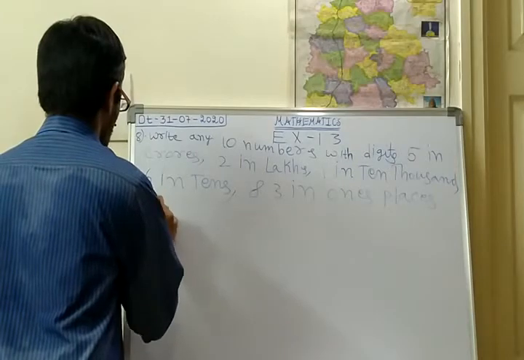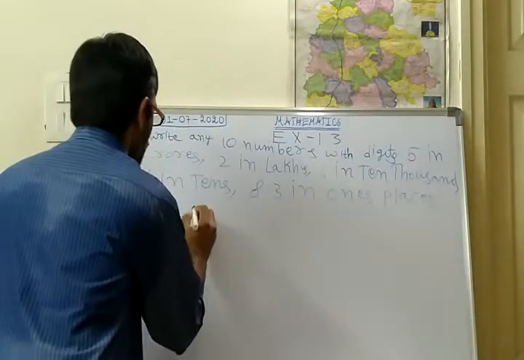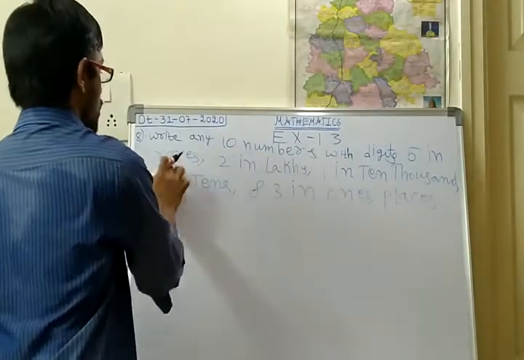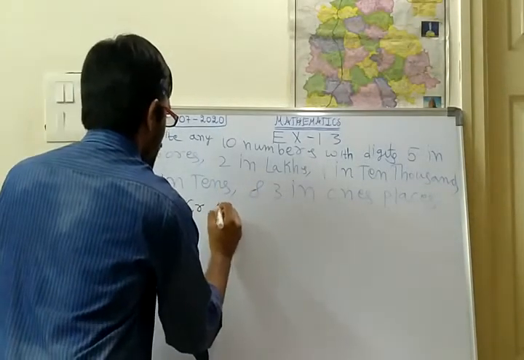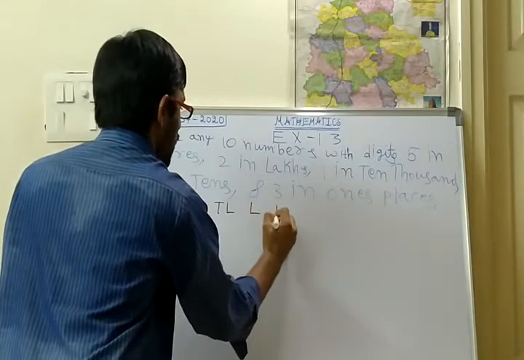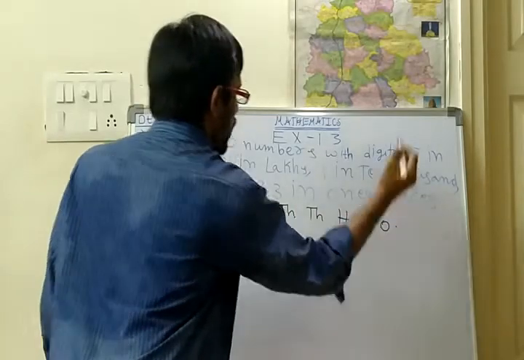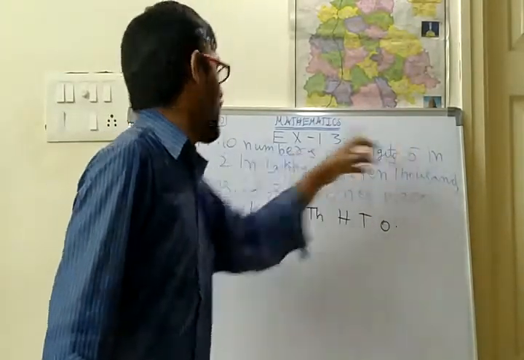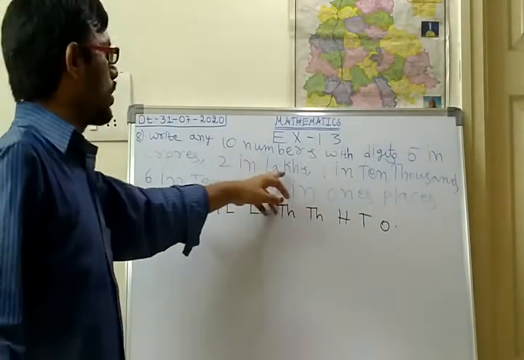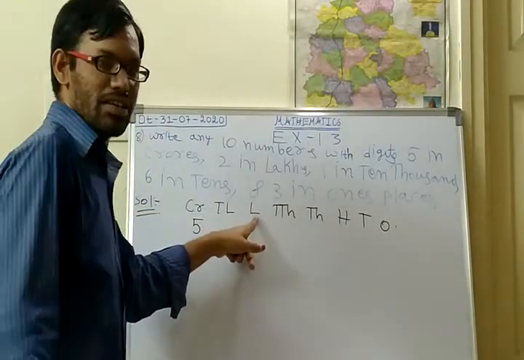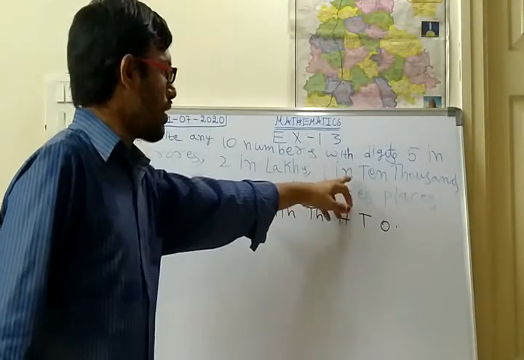Solution. Write any 10 numbers with the digit 5 in crores. That means starting with the crores. After crores will be 10 lakhs, lakhs, 10,000, thousands, hundreds, tens, ones. With the digit 5 in crores, so in the place of crores what should you write? 5. 2 in lakhs. Where is lakhs? Here is the lakhs. So here you should write 2.